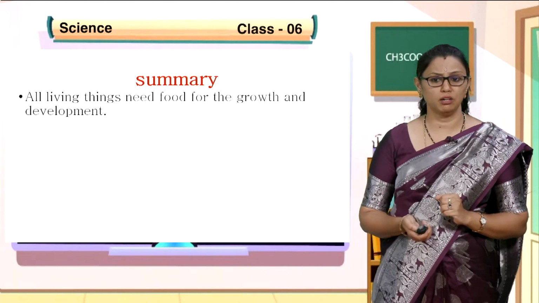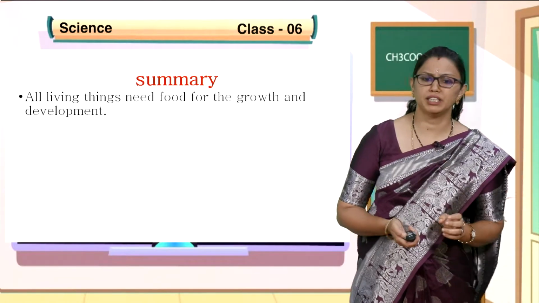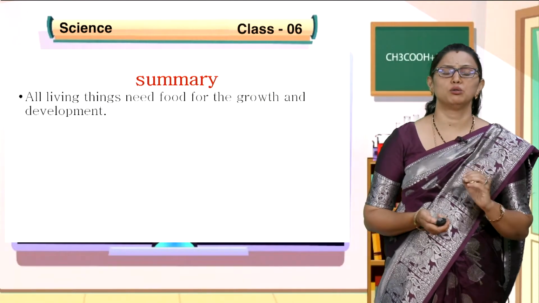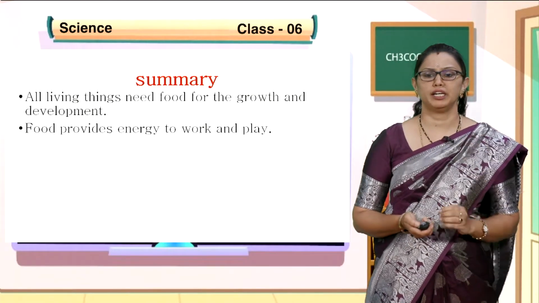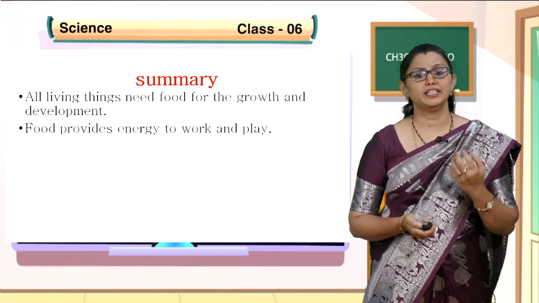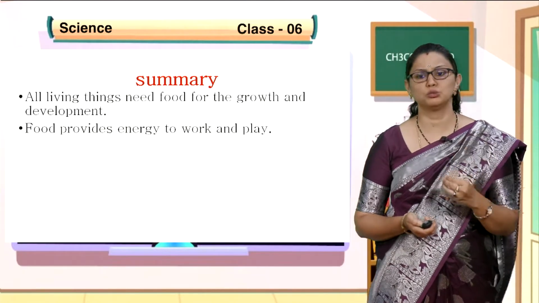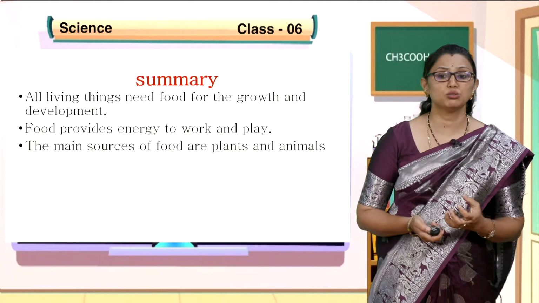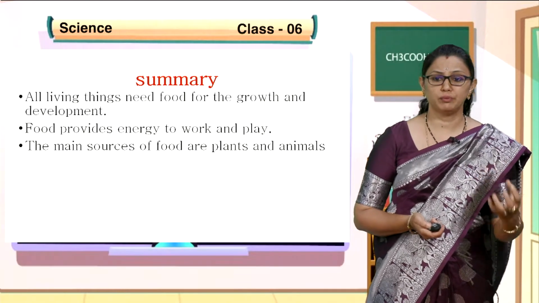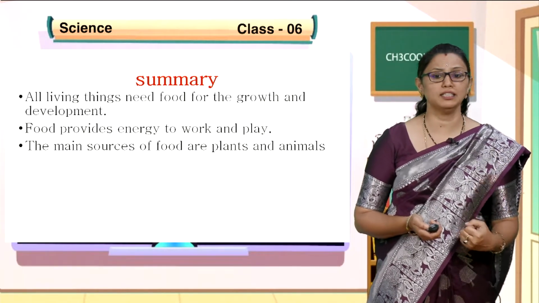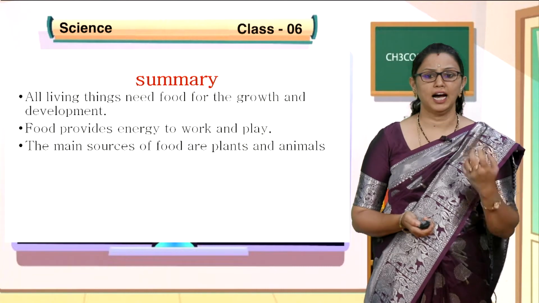You have already come to know that all living things need food for the growth and development of the body, and food provides energy to work as well as to play. The main sources of food used by us are plants and animals.